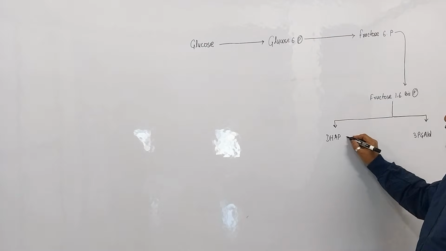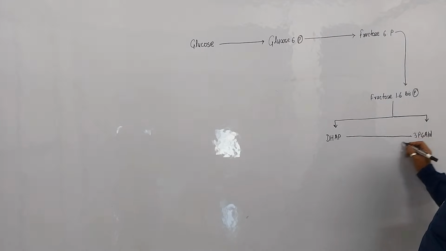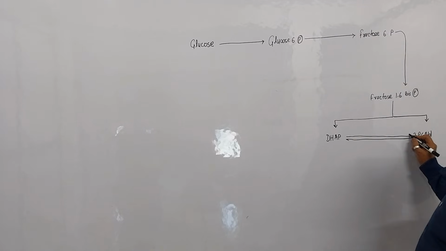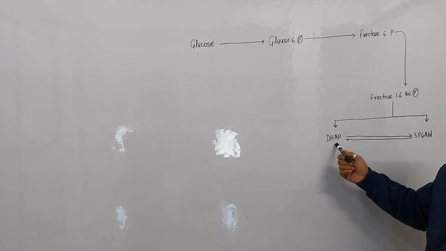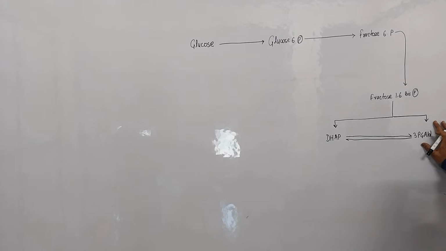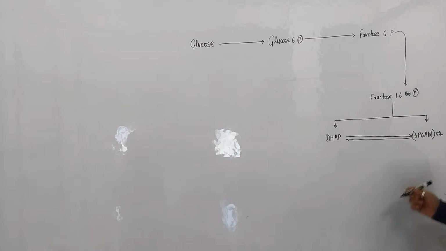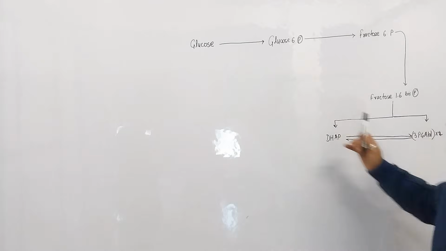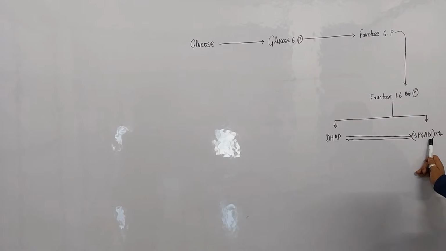Both are interconvertible. At last, dihydroxyacetone phosphate is converted into 3-phosphoglyceraldehyde. It means here 2 molecules of 3-phosphoglyceraldehyde are formed. Clear? What I mean to say is, from one glucose molecule, 2 molecules of 3-phosphoglyceraldehyde are produced.